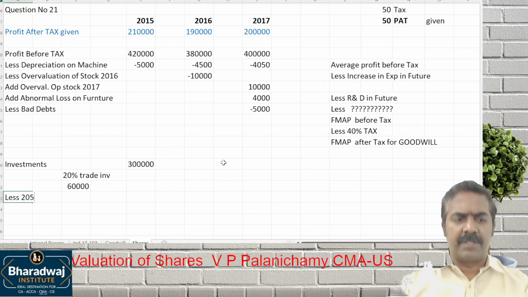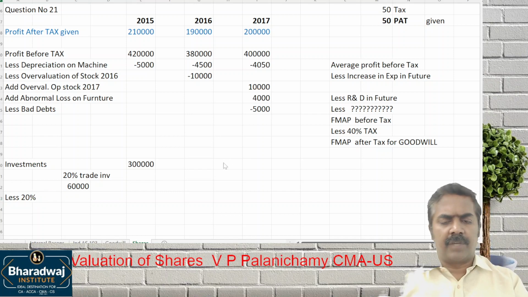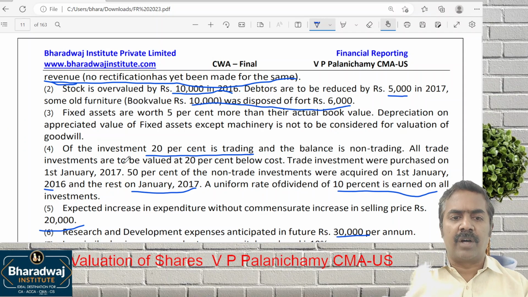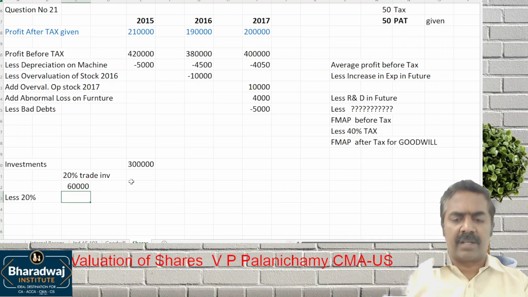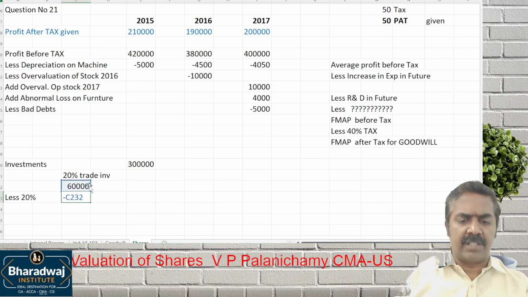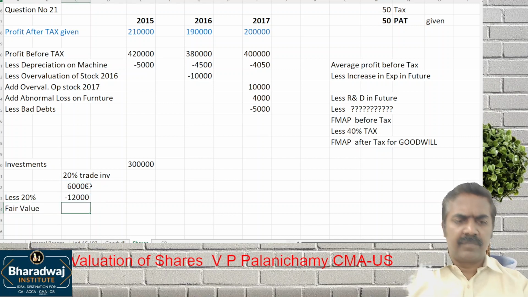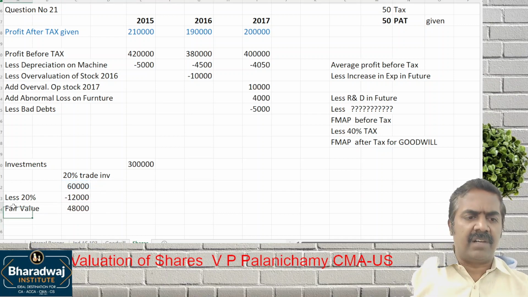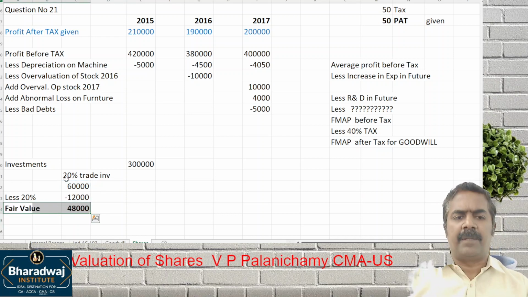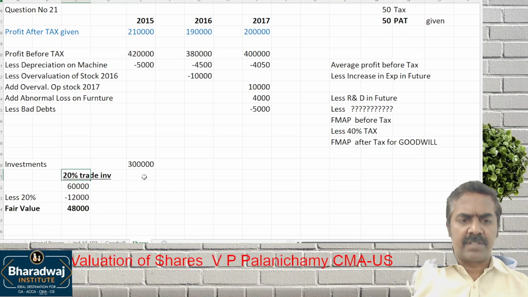So there is a 20% reduction in the market value. So 60,000 minus 20% reduction is the fair value of the investment that we will consider for capital employed. That is about trade investments.